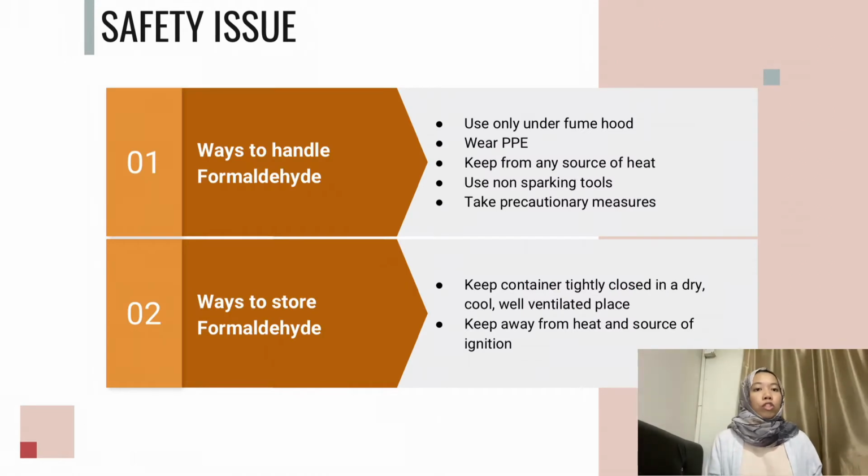Formaldehyde has its own way to be handled and to be stored. There are several main points that we need to focus on. To handle formaldehyde, it needs to only be used under fume hoods, and the person who handles it needs to wear personal protective equipment, which is PPE. Formaldehyde also needs to be kept from any source of heat and can only be used with non-sparking tools to avoid any explosion. To store formaldehyde, it needs to be kept in a tightly closed container in a dry, cool, well-ventilated place, and it needs to be kept away from heat and sources of ignition.